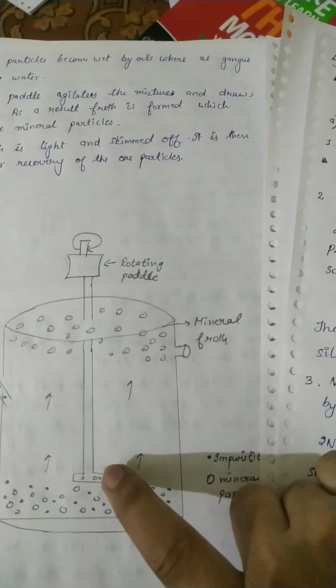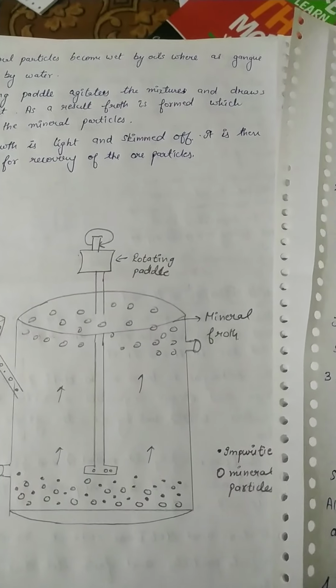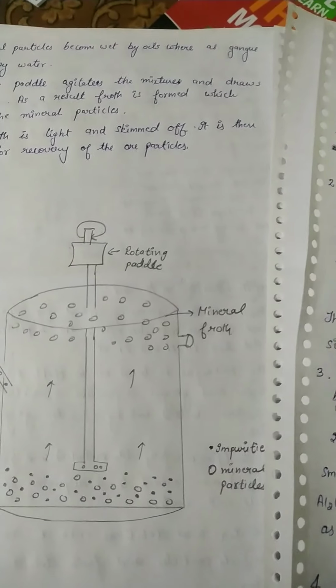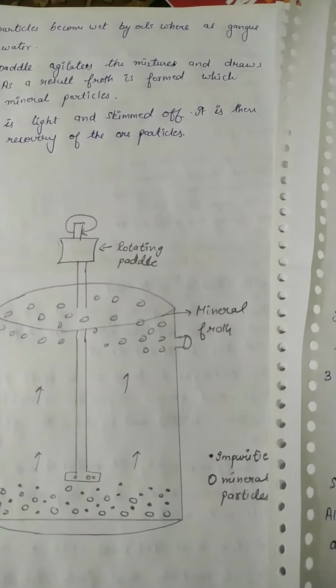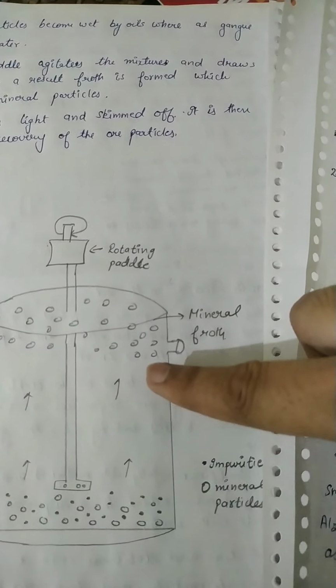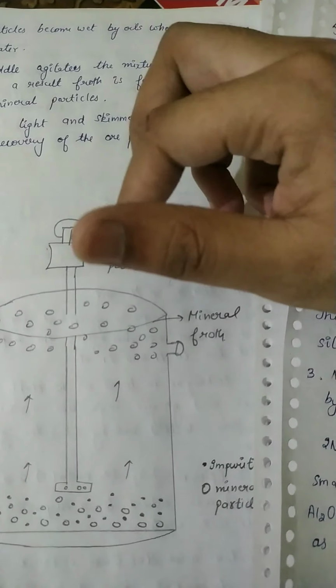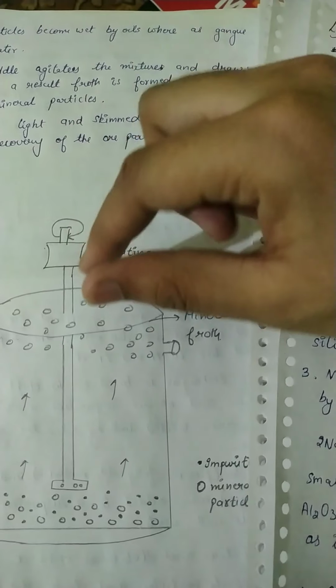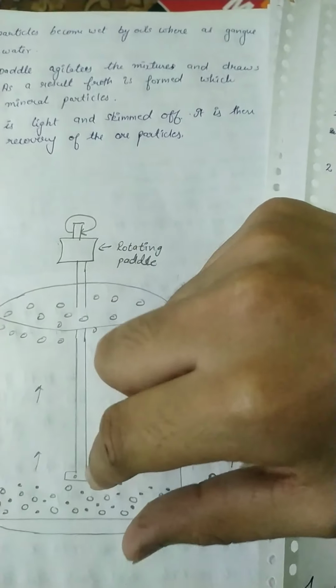The oil will rise above with the sulfide ores, because oil always moves upward. The paddle here is continuously rotating so that air is passed through it, and there is a formation of froth.